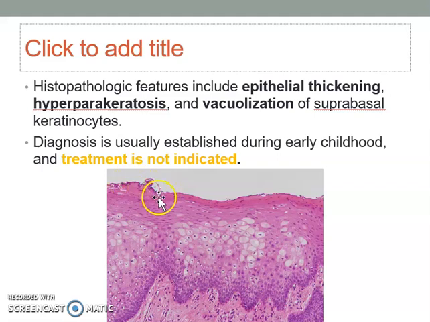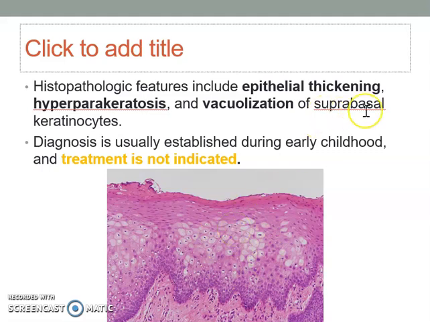There is some hyperparakeratosis with pyknotic nuclei. If you can see the pyknotic nucleus that has been squashed, that is the parakeratosis layer. There is also some vacuolization. You can see some areas with slightly clear cytoplasm at the center here.